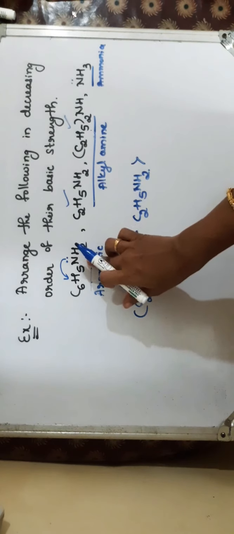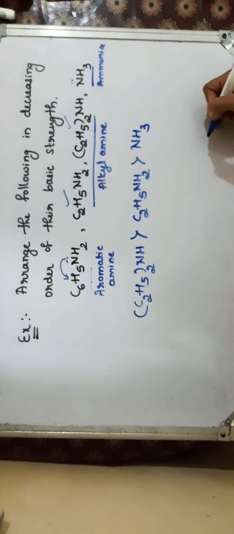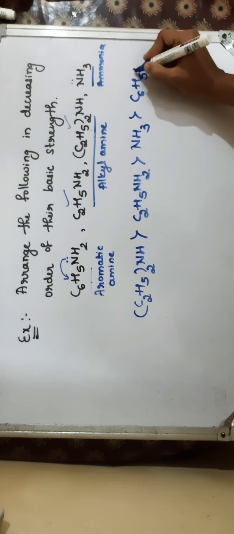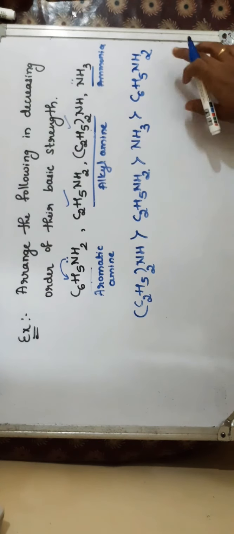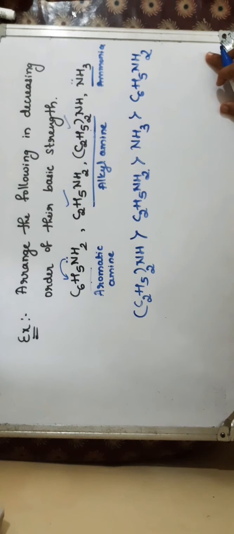So this is less basic. So the next basic compound is ammonia. Then comes at the last C6H5NH2. So this is the decreasing order of the basic strength of these given compounds.